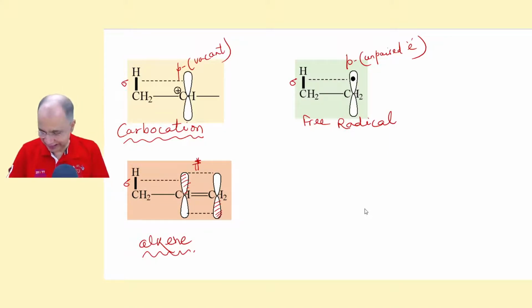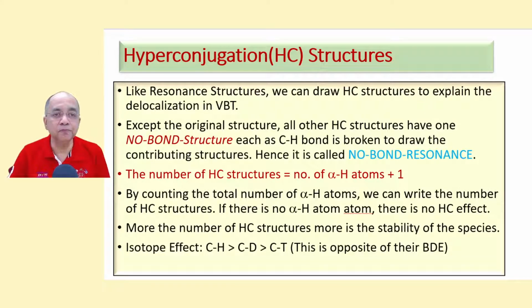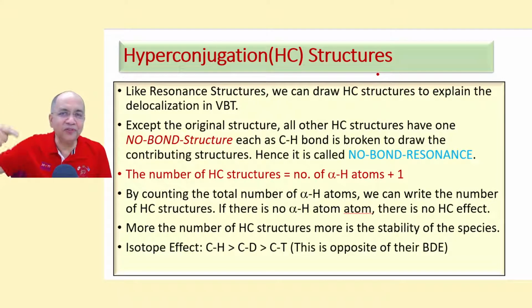Now coming to the next, hyperconjugation structures. Just like we were drawing resonance structures, drawing contributing structures is important for students like you.